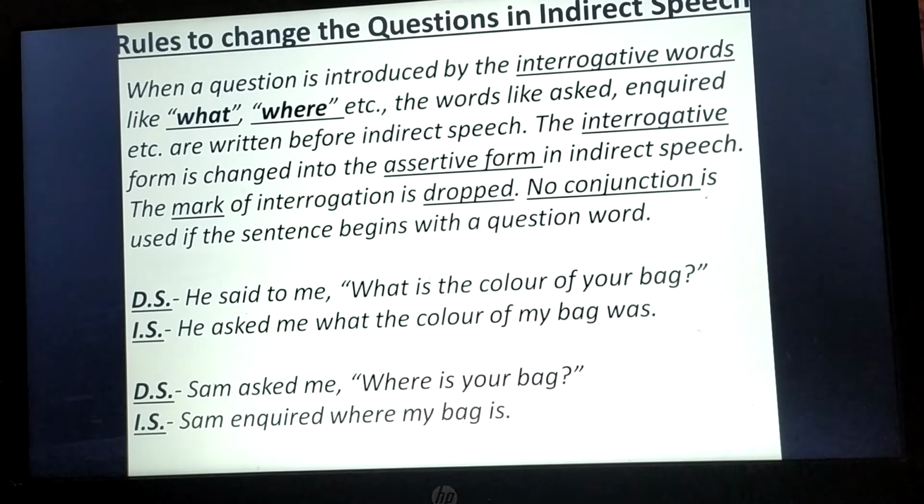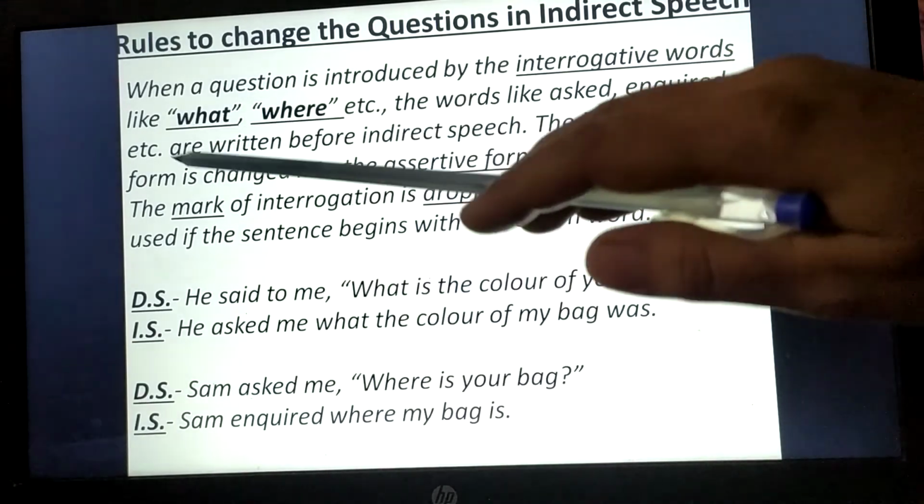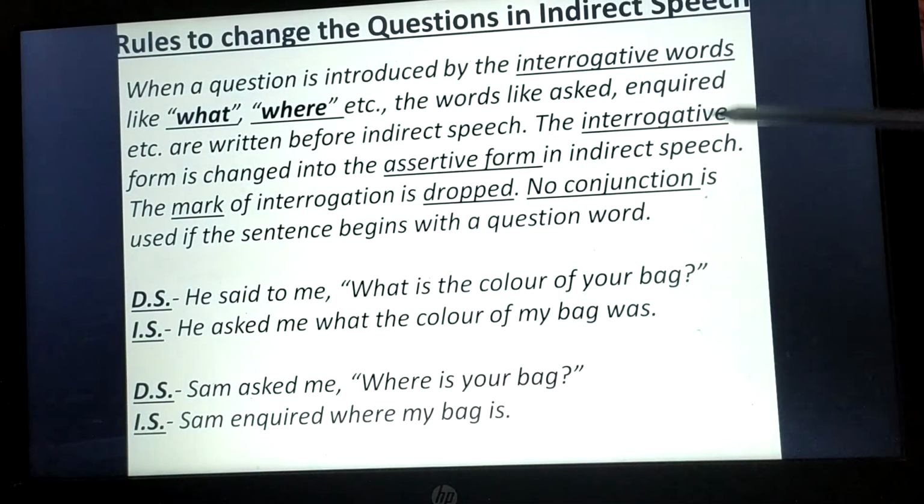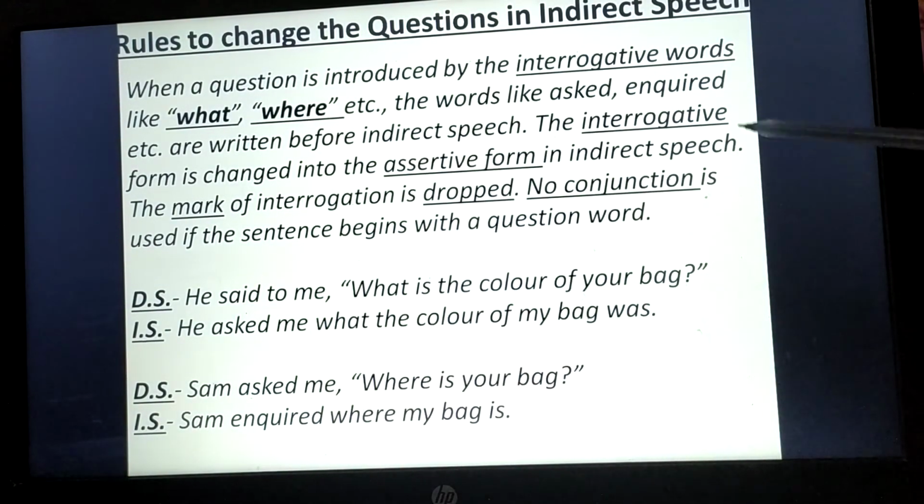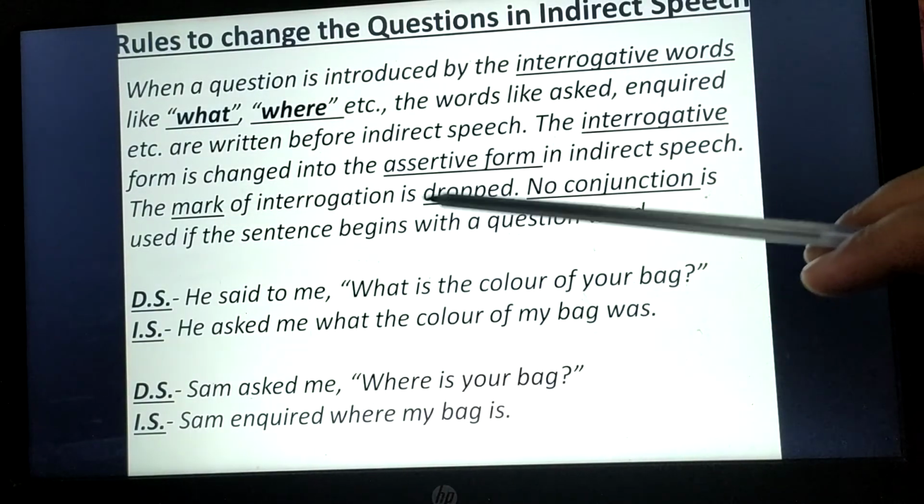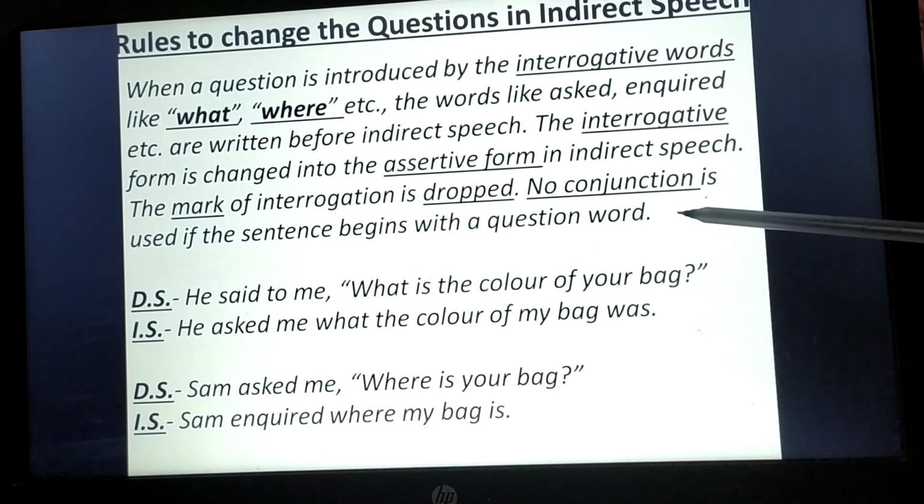Now we will learn rules to change questions in indirect speech. Suppose we have an interrogative sentence or a question in direct speech; how can we change that into indirect speech? When a question is introduced by interrogative words like what, where, etc., words like asked, inquired, etc., are written before the indirect speech, and the interrogative form is changed into the assertive form. The mark of interrogation is dropped. No conjunction is used if the sentence begins with a question word. So these are the rules we came to know here.